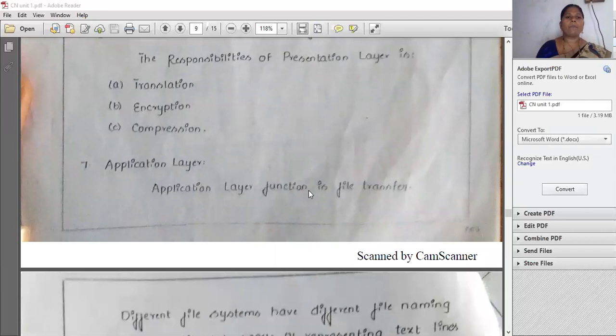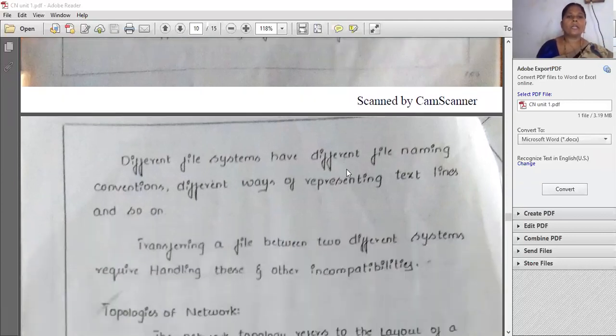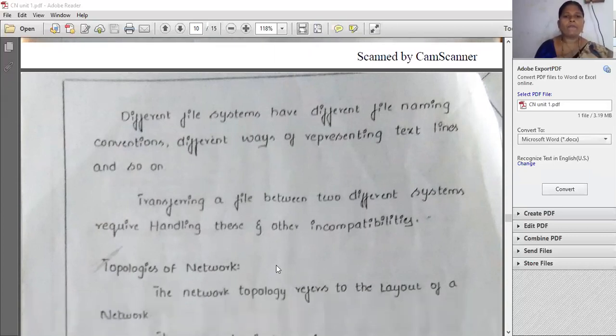So the last one is the application layer. This application layer transmits the files exactly. That is the front end, the apps or something. Different file systems have different file naming conventions, different ways of representing text lines, and so on. So it will present the application in exactly the format we send from the sender side to the receiver side. Transferring a file between two different systems requires handling these and other incompatibilities.